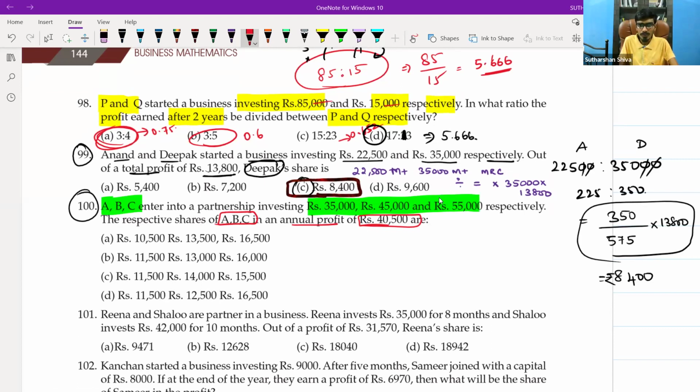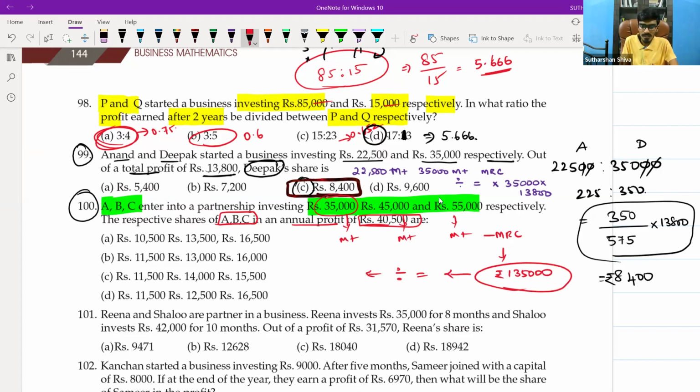Okay, what we will do, take a calculator: 35,000 M plus, 45,000 M plus, 55,000 M plus, then MRC. Do everything M plus, M plus, M plus, MRC. What will you get? 1,35,000. You got it in the calculator. Press divided by, equal to.